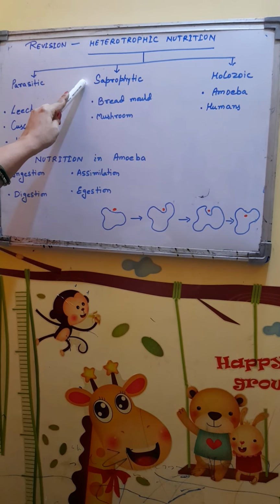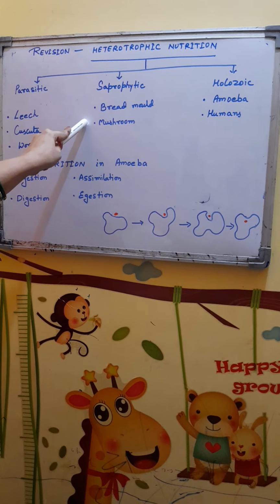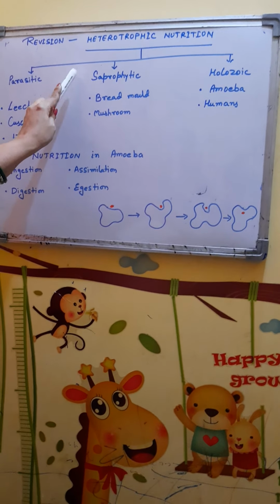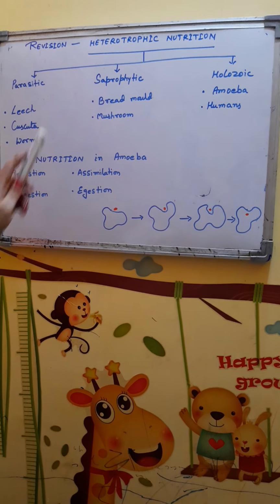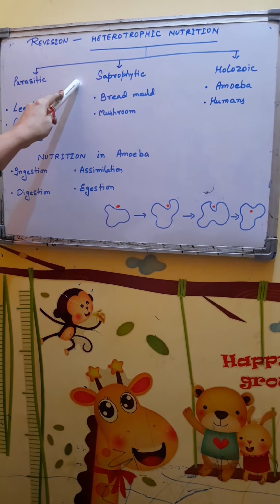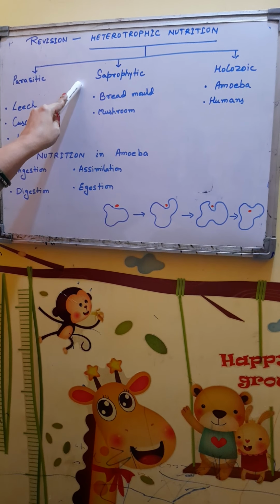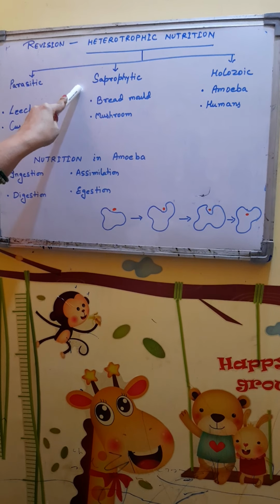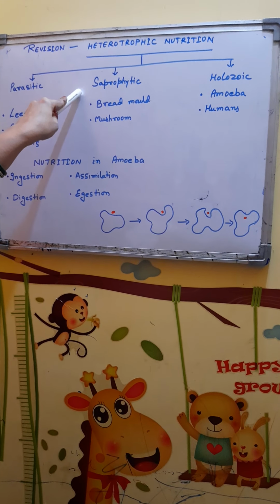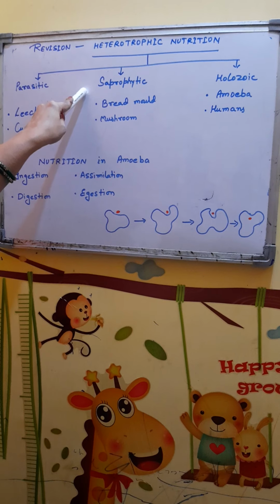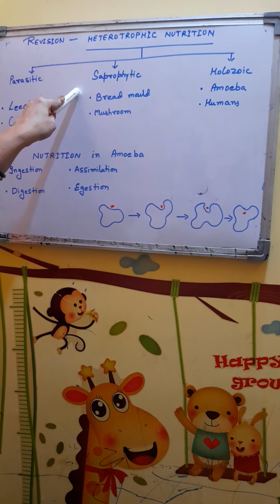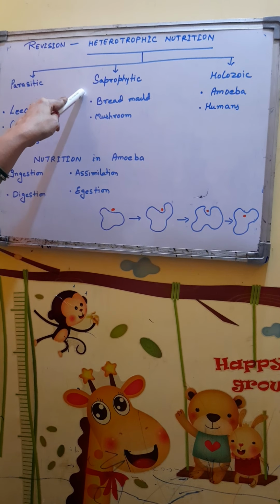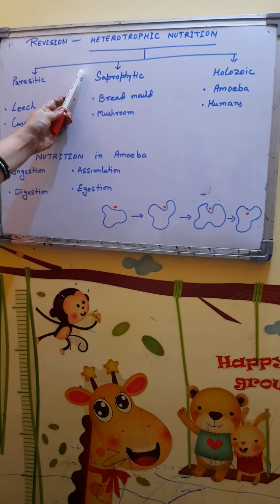The second type of nutrition of heterotrophic mode is called saprophytic nutrition. Saprophytic nutrition is a mode of nutrition where food is obtained from remains of dead organisms, from fallen leaves, from broken twigs, etc. So dead and decaying parts of the living organism provide food.